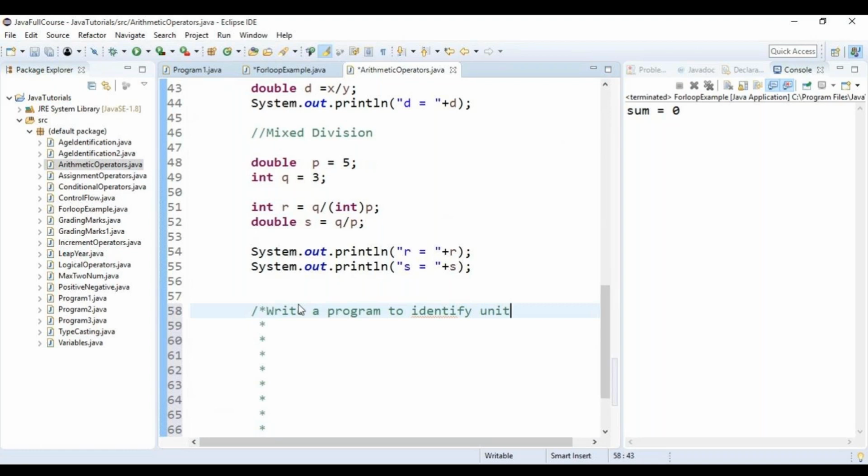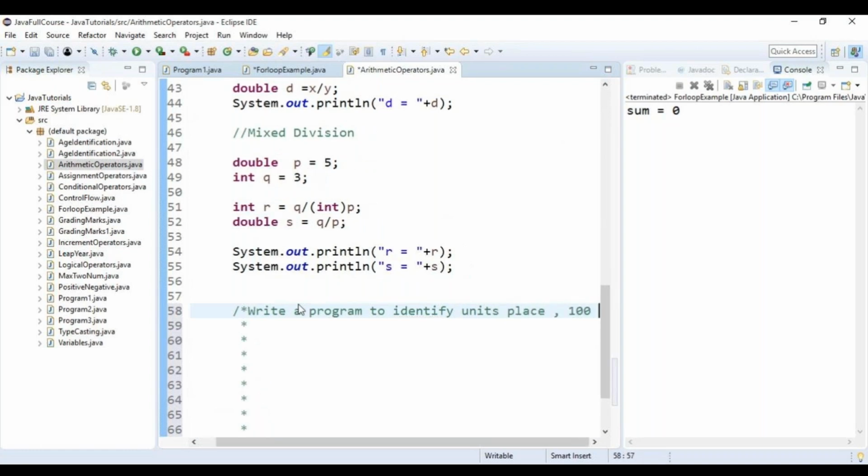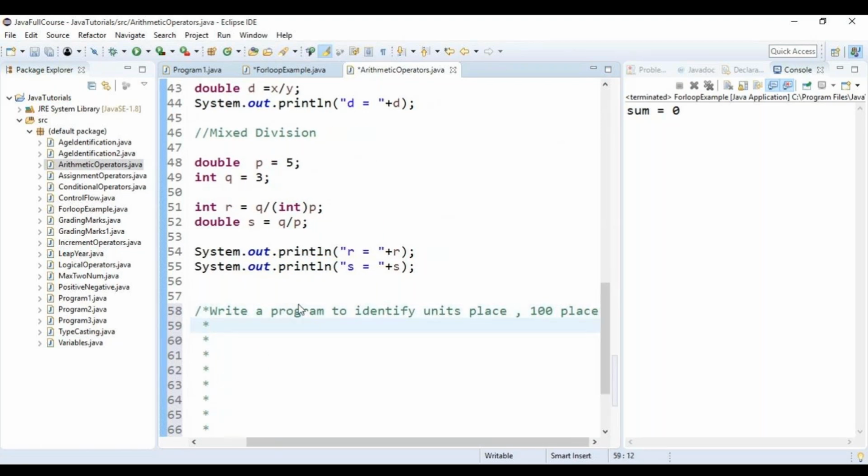What was the number I have taken? Int number is equal to 4567. So int u should be what?